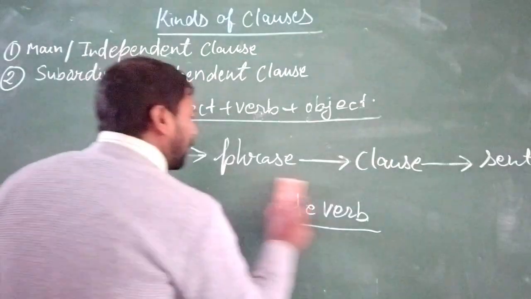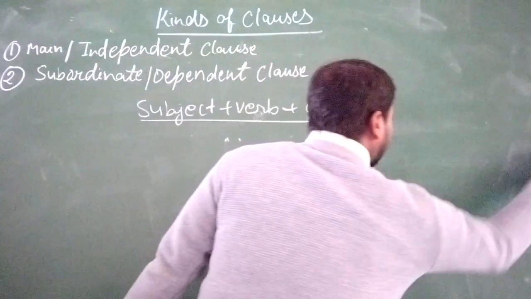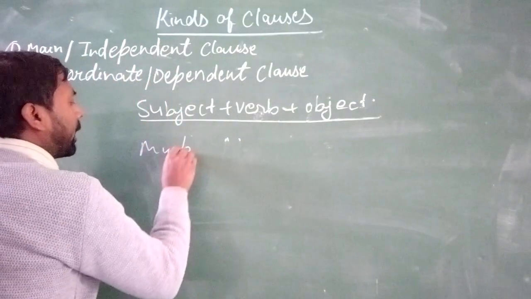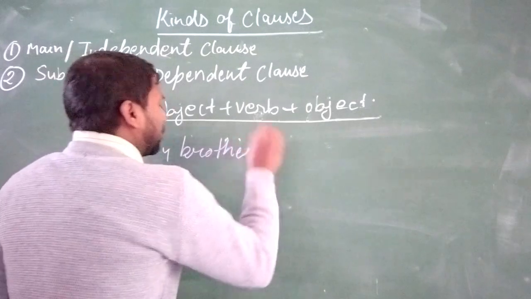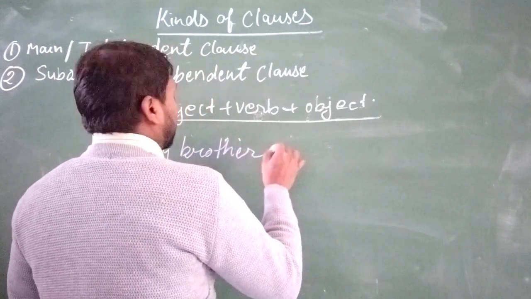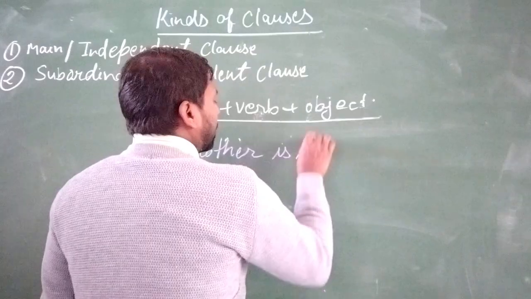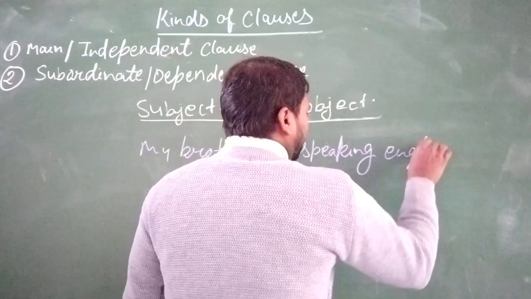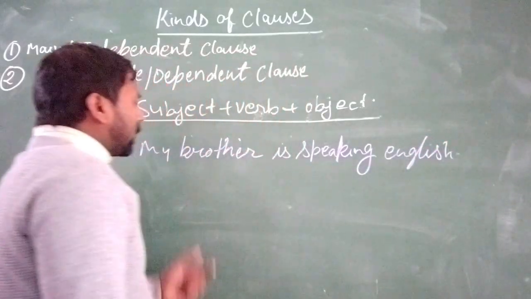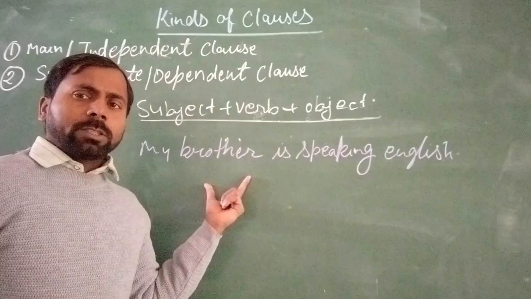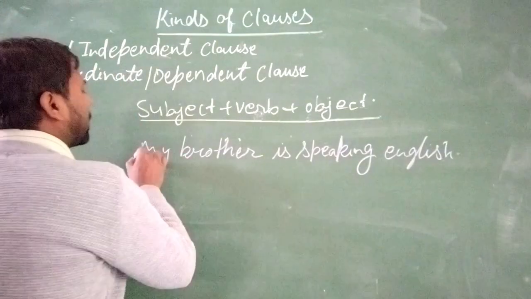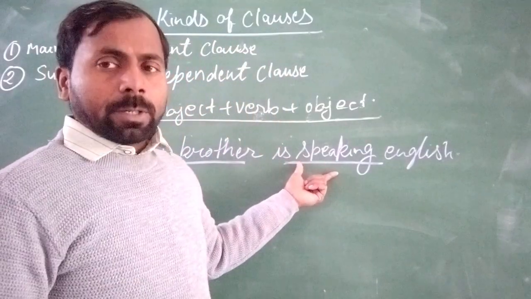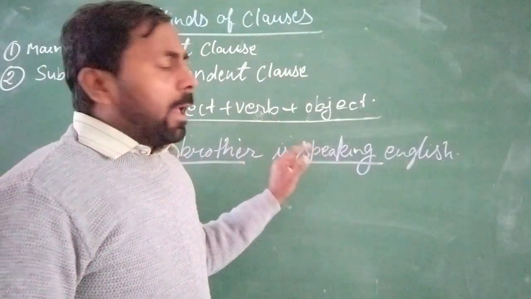I take a single example. Just see here: my brother is speaking English. So this is a sentence, and this sentence has a subject, and here is the verb. Which kind of verb? Finite verb. Clear?